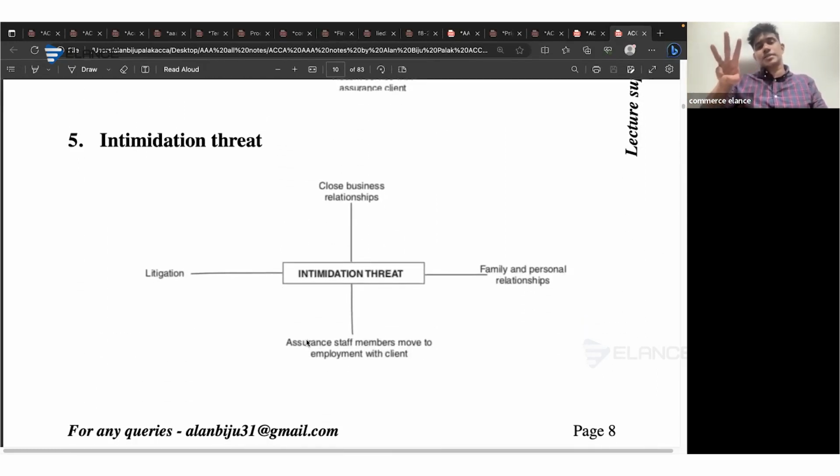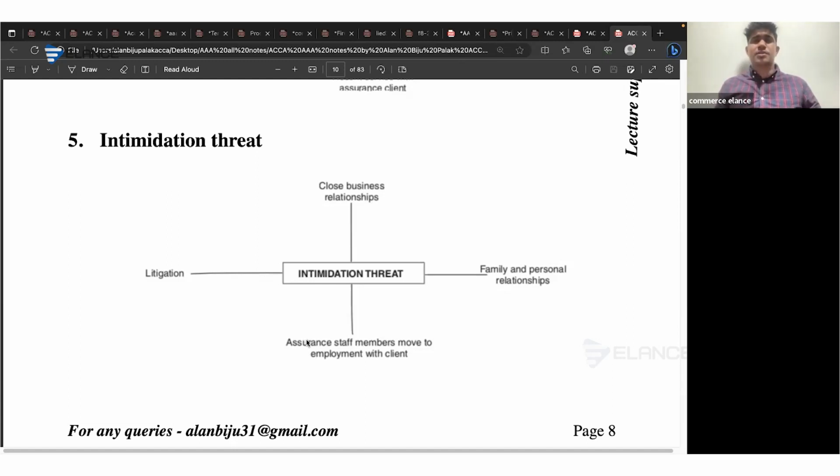Intimidation threat will arise in 3 cases: coercion, undue influence, and creating limitation in the scope of audit. Coercion means threatening. The auditor is being threatened by the client company. The client company is telling the auditor that if the auditor does not provide a favorable opinion, the client will not be willing to provide audit service to the auditor in the upcoming year. Or if the client mentions that if the auditor does not provide a favorable opinion, the auditor might not be paid the outstanding audit fees, or the auditor is being charged with litigation, or in any circumstance where the auditor is being threatened, it can be treated as an intimidation threat.